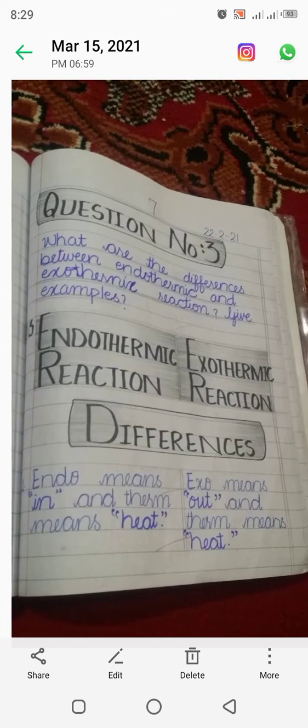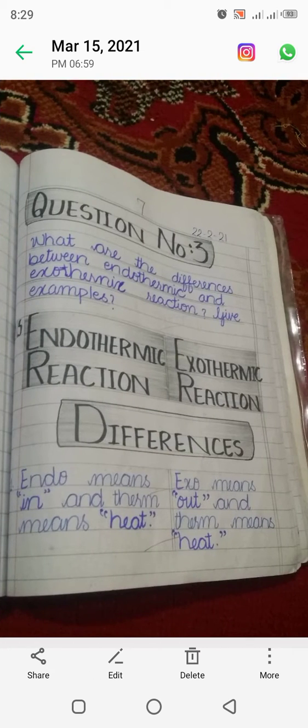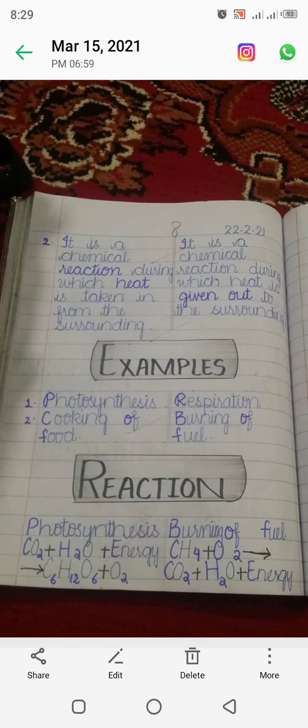Now coming towards the exothermic reaction. Exo means out and thermic means heat. Clear? This is the explanation of the word exothermic. So the exothermic reaction is a chemical reaction during which heat is given out to the surroundings, like the process of respiration and the burning of fuel.